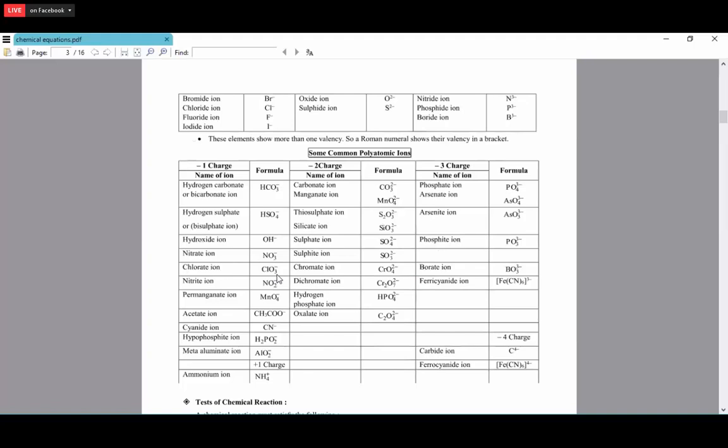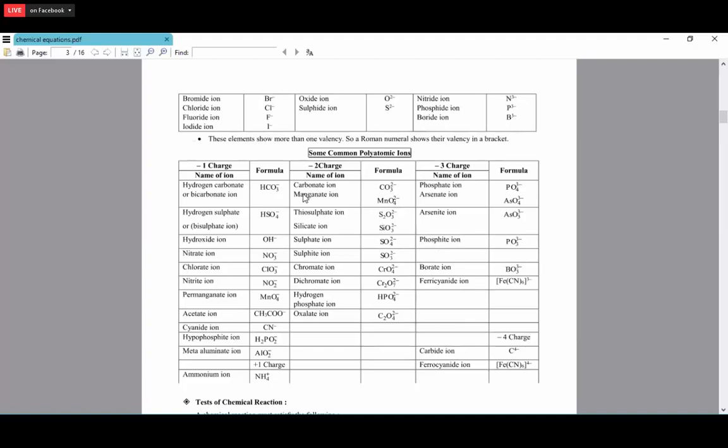Chlorate ion ClO3 -1. Nitrite ion NO2 -1. Permanganate ion MnO4 -1. Acetate ion CH3COO -1. Cyanide ion CN -1. Hypophosphite ion H2PO2 -1. Meta-aluminate ion AlO2 -1. Ammonium ion NH4 +1.